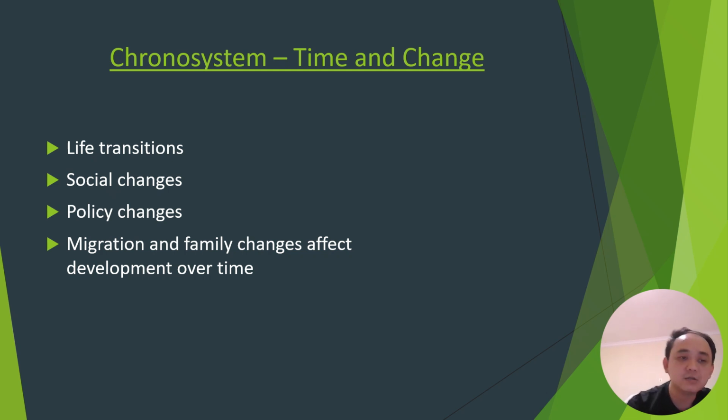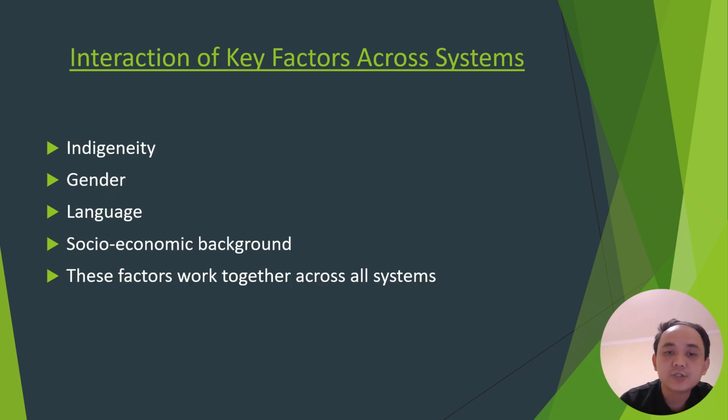And changes in government policy can also improve access to early childhood services. Now, on this slide, we are only discussing this, and after this, we are going to the next slide, which is the interaction of key factors across systems. These four key factors are indigeneity, gender, language, and socioeconomic background. These factors all work together across all the systems.